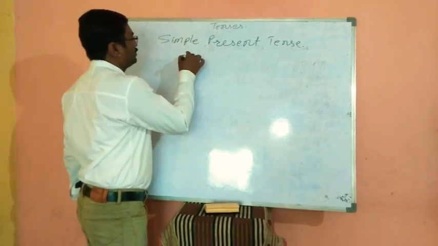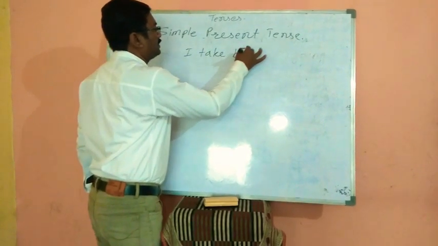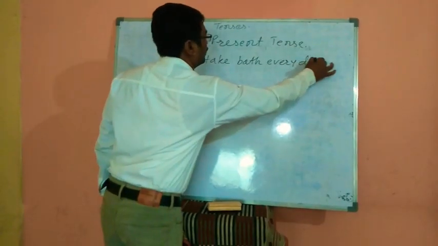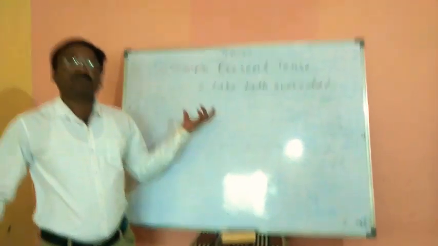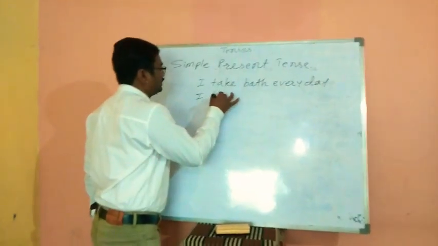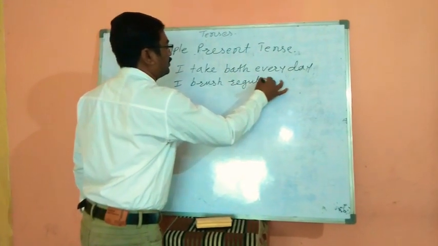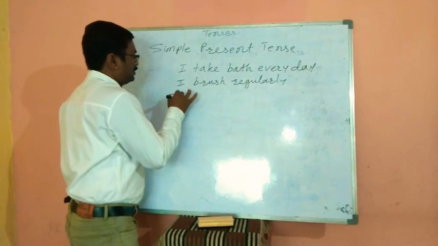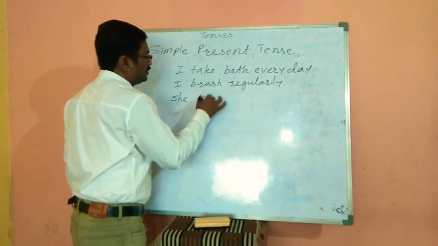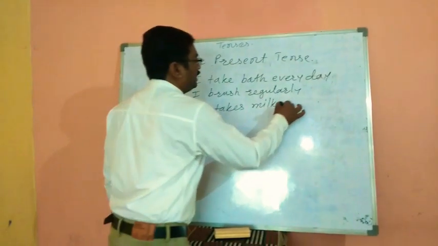For example, I take bath every day. I brush regularly. She takes milk daily.